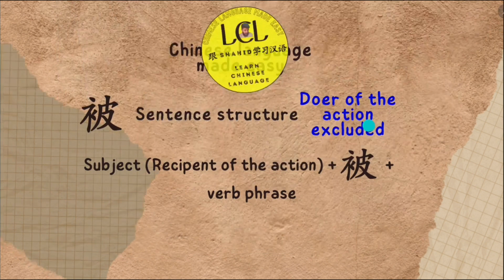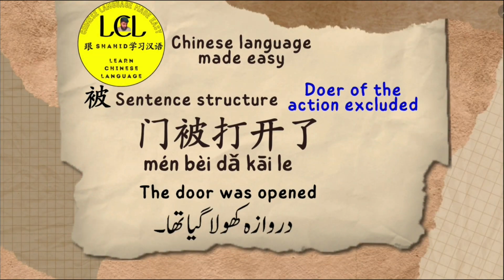Let's talk about that. The sentence is man pay ta khaila. The door was opened. So here we have seen that man is the subject, which is the recipient of the action. Then we have pay, which is the preposition that turns the sentence into a passive sentence. And then we have ta khaila, this verb phrase. Okay, so the door was opened. Darwaza khola gaya tha.